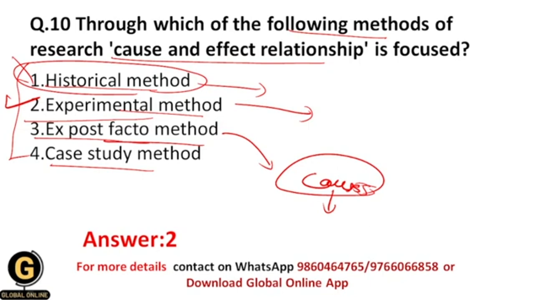Okay, and that's why here your focus is not upon the cause and effect relationship only, but on other things as well. Then within the case study method, you are going to study in detail a particular person regarding their specific characteristics for a longer period of time. And that's why here there is no kind of relationship focused as